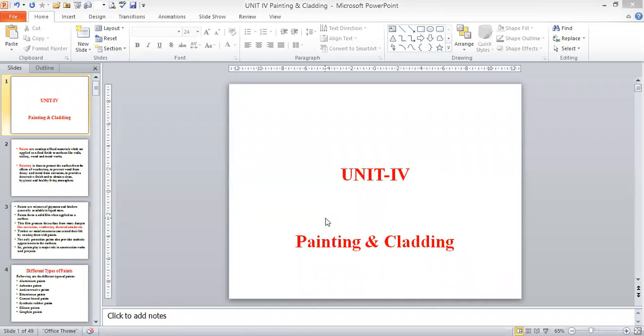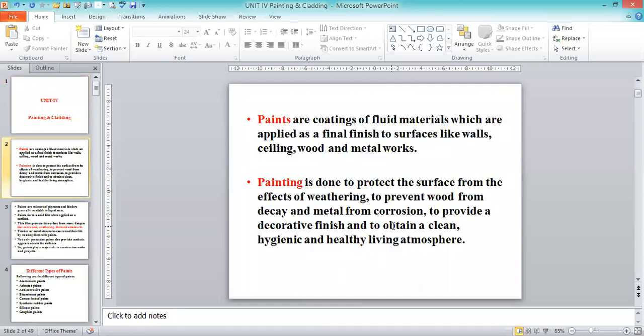Once your masonry work is completed, then we do the plastering. After the plastering is over, the next part is that we have to go for the painting. So the prerequisite for painting is that you have to do the plastering work. Once the plastering is completed, then we go for the painting work. So what are paints? Paints are coatings of fluid materials which are applied as a final finish to surfaces, like walls, ceiling, and wood and metal works.